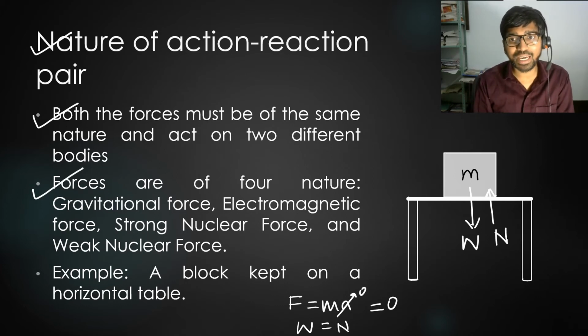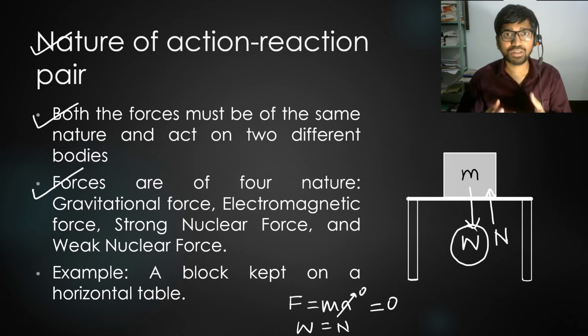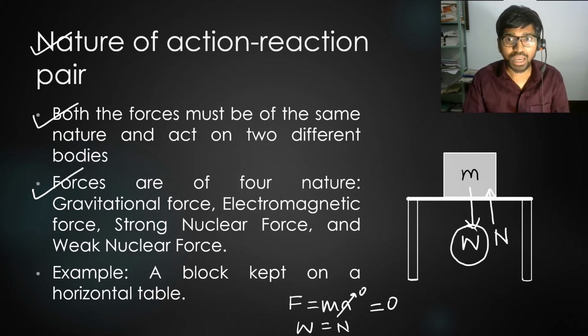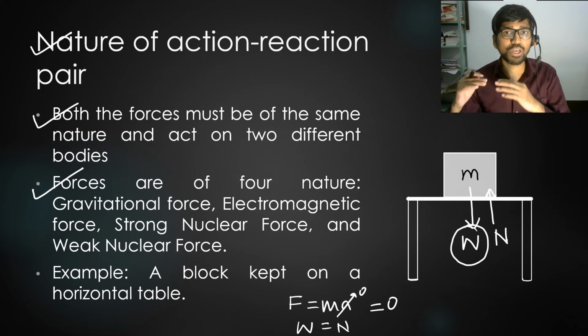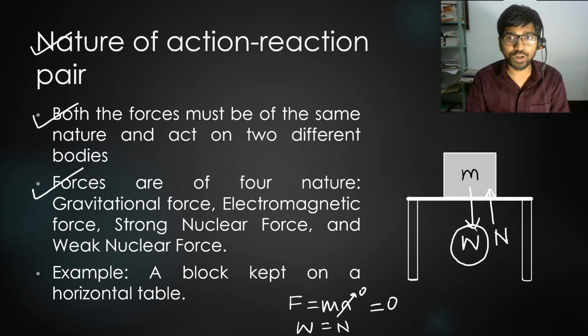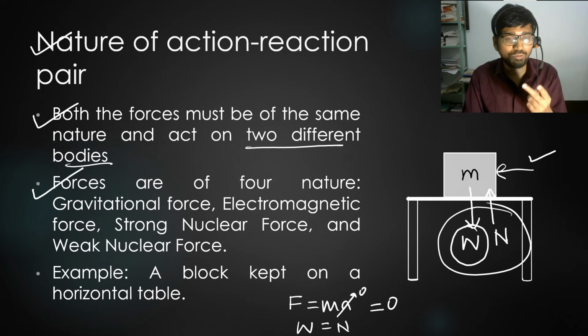But in the given case, as you can see, the weight is the gravitational pull that the earth exerts on the block, and the normal force is the electromagnetic force which the table exerts on the block. First, both these forces act on the same object, on the mass m, which negates our first point that the forces must act on two different objects. Both the forces are acting on the same object, and both these forces are of different nature. One is gravitational force and one is electromagnetic force.